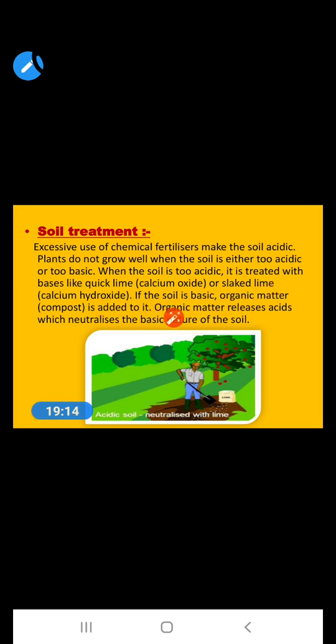If the soil is basic, what do we add? Organic matter is added to it. What is that organic matter? Compost. That compost neutralizes the basic nature of the soil. So for soil treatment also we can use this neutralization reaction.